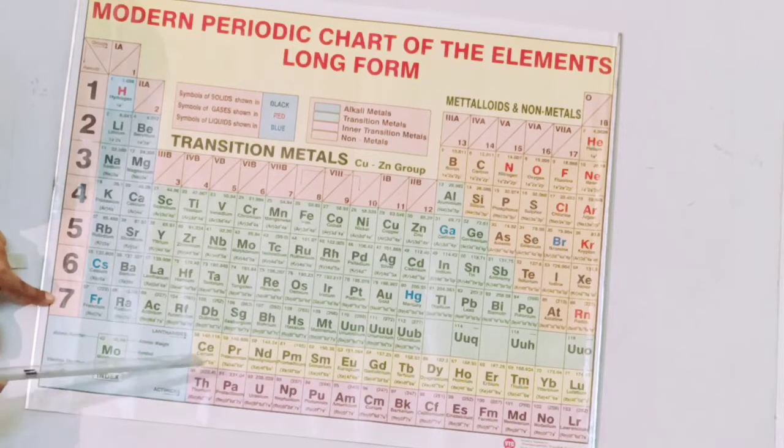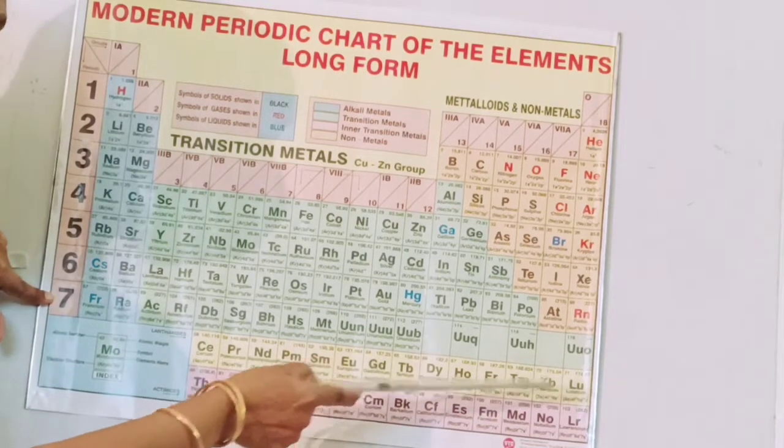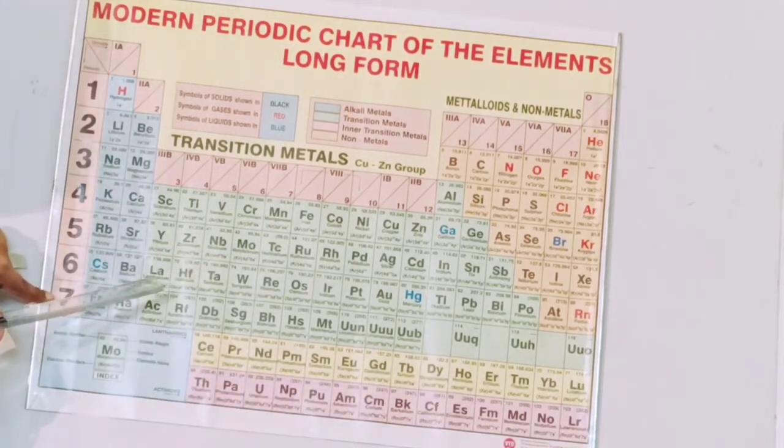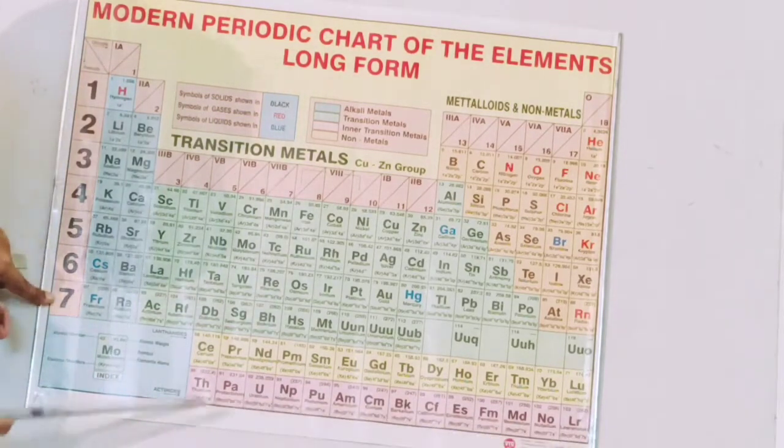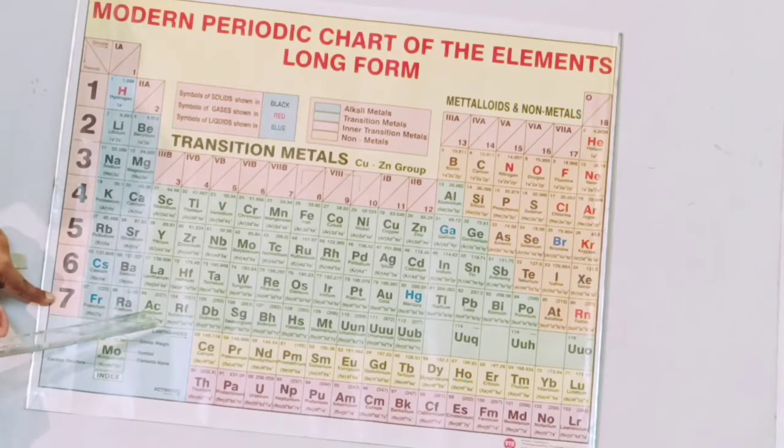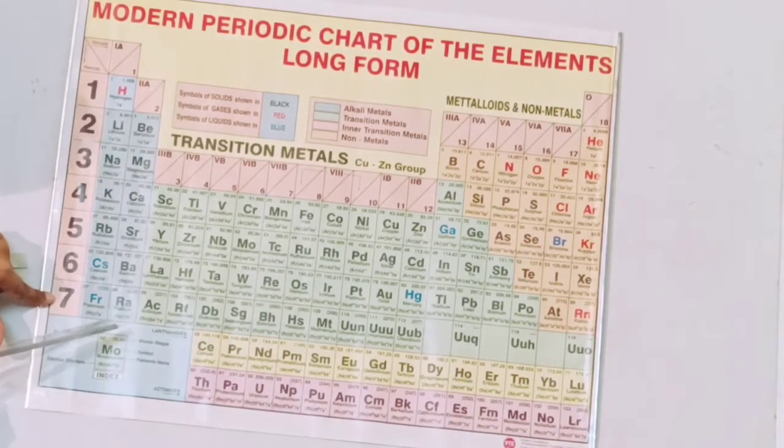So these elements are a part of the 6th period, and these actinides are a part of the 7th period. So actually how many periods are there? Only 7 periods.